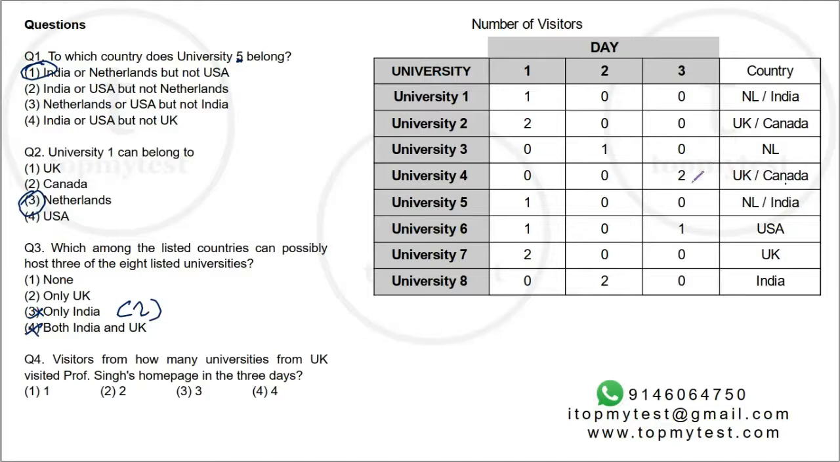Let's look at UK. How many universities UK will have? UK will have university 7 and 1 out of 2 or 4, not both. So UK also can have only 2 universities. So this is also out. Option 1 will be our correct choice. And the last one, visitors from how many universities from UK visited Professor Singh's homepage in the 3 days? Okay, so basically we need to find how many universities are there in UK based on this data. Now we have already calculated this. In the previous one, UK has only 2 universities, so option 2.